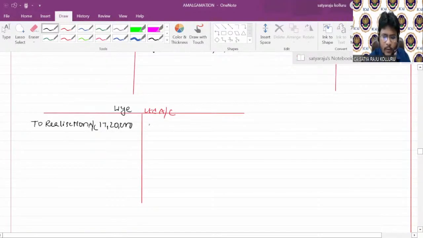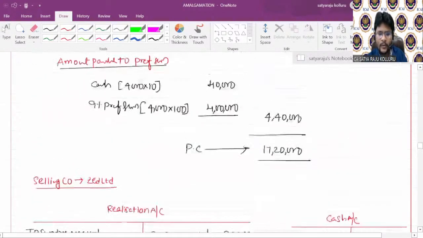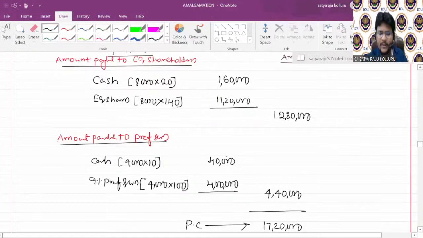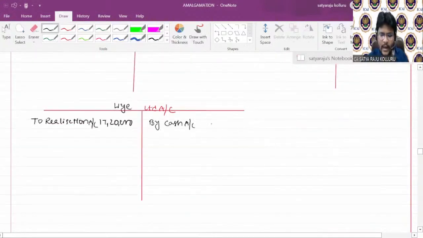In Y Limited books, by cash. Total cash, how much do you get? 1,60,000 plus 40,000, which is 2 lakhs. Next, by preference shares of Y Limited.